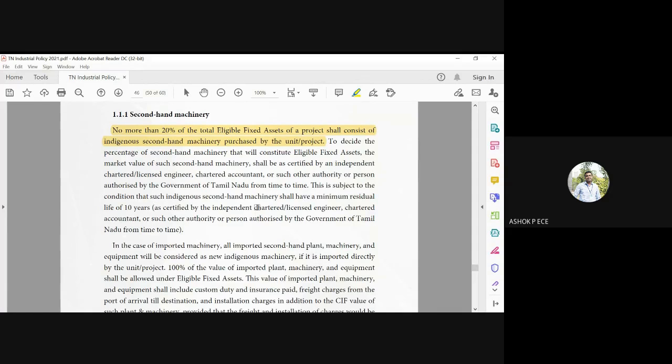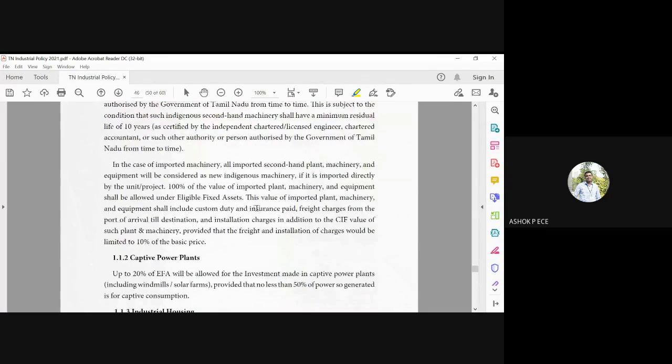You should ensure that. In the case of imported machinery, all the second-hand machinery will be considered as new machinery only if it is imported by the project. So 100% of imported plant will come under eligible fixed assets. If you are importing second-hand machinery from abroad, it will be considered a direct EFA. But if you are buying something second hand here, it will not be considered a part of the eligible